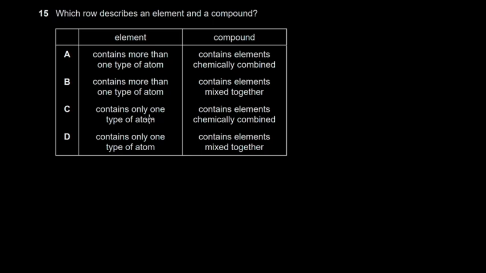Okay, so a compound now, it contains elements chemically bonded together. This is very important. When you're dealing with compounds, you're now dealing with chemistry where there is either transfer or sharing of electrons. It's not a physical mixture. That's why, when you separate a compound, you have to do it by chemical means, or even electrolysis. But generally we do it by chemical means because they're chemically bonded together.